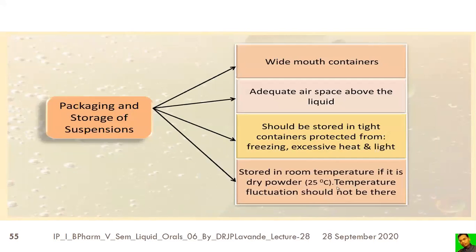As far as the packaging is concerned, wide mouth containers are to be used. Adequate airspace above the liquid is to be maintained in order to carry out shaking. It should be stored in tight containers protected from light, freezing, excessive heat and light, and stored at room temperature, say 25 degrees Celsius, if it is a dry powder. Temperature fluctuation should not be there. As far as labeling is concerned, for suspensions there is a special label: shake well before use.